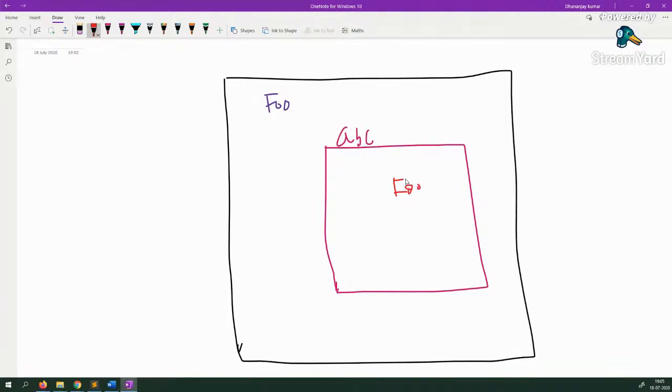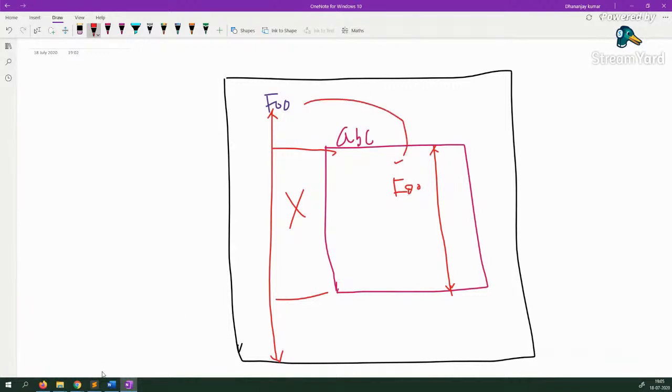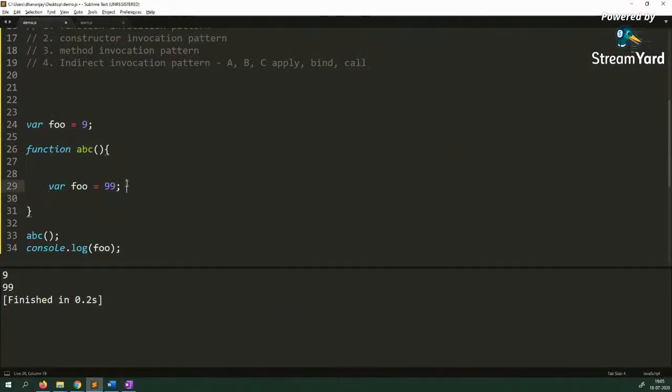One foo, whose lifetime is only this ABC. And then I have one foo variable whose lifetime would be inside this particular thing. But up to here, inside this function ABC, it has its own foo. This foo has been overshadowed. All right. So when you now run this here, if you say